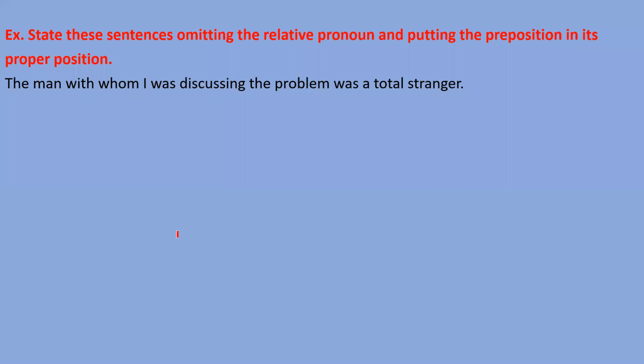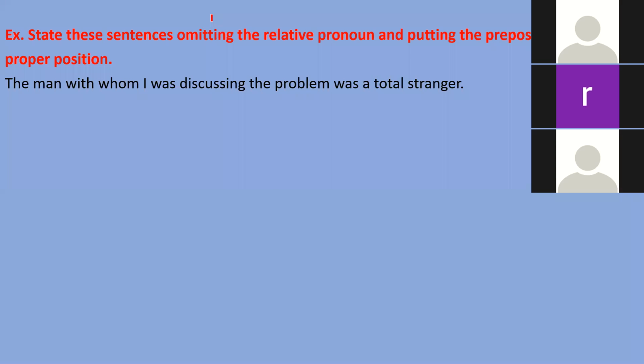The sentence: the man with whom I was discussing the problem was a total stranger. So in this sentence, firstly you need to recognize which is the relative pronoun, then you have to skip the relative pronoun, and if a preposition is given before the relative pronoun, that preposition you have to write at the end of that clause, right? So who will let me know about this sentence? Okay, let's ask Manishita. Manishita, you please tell me.